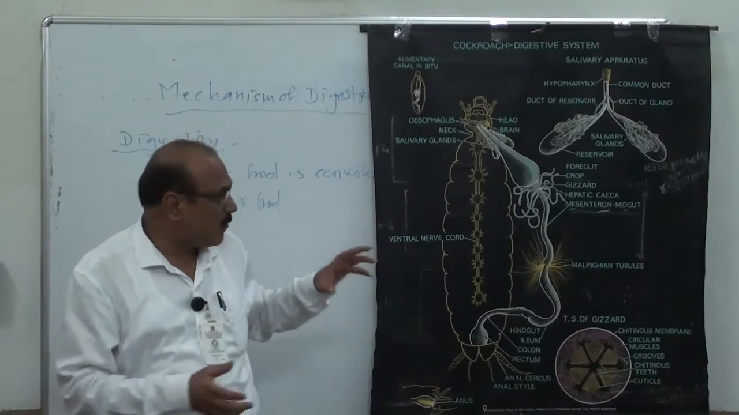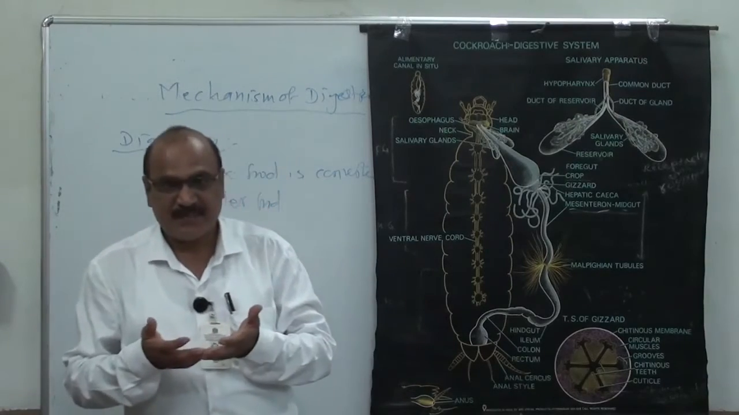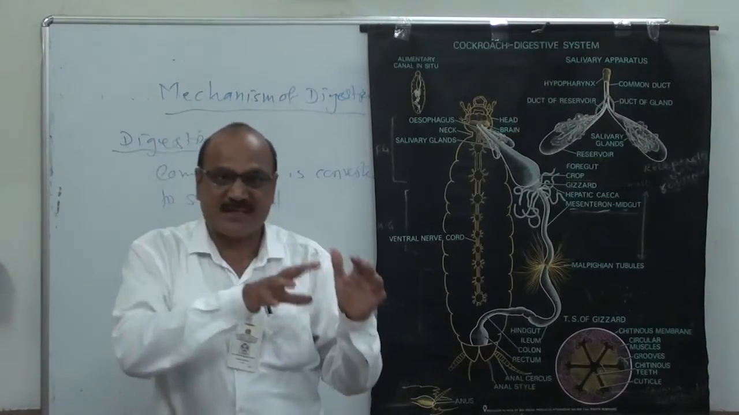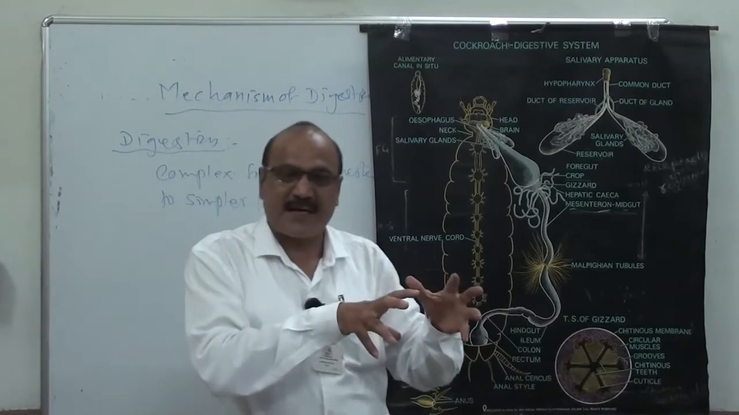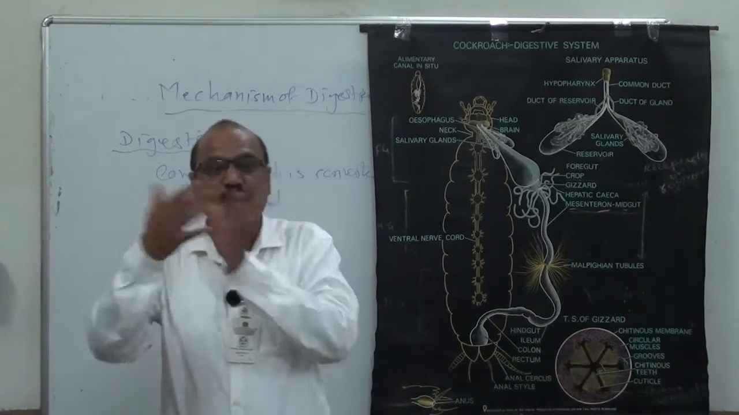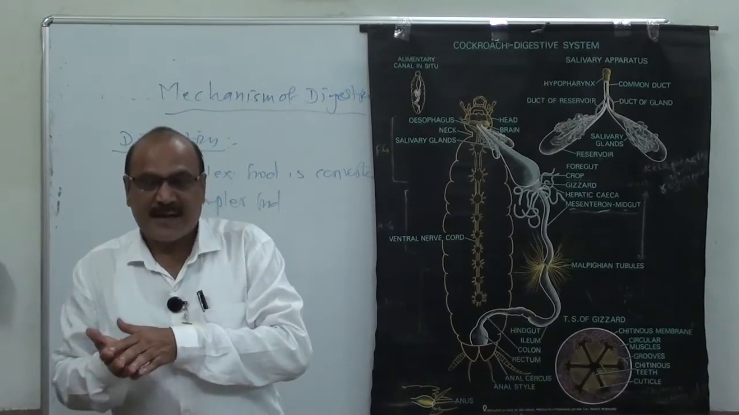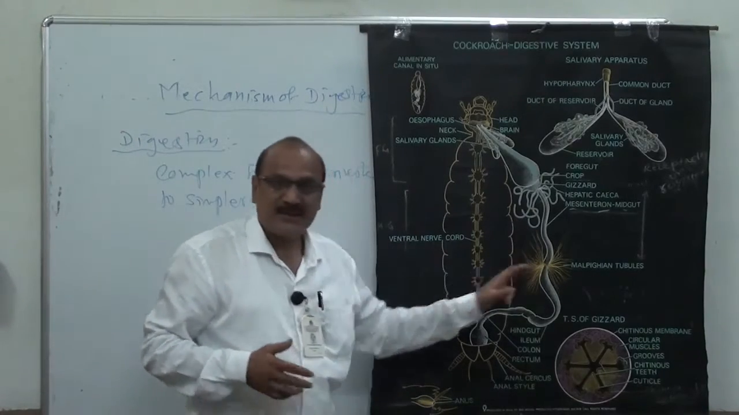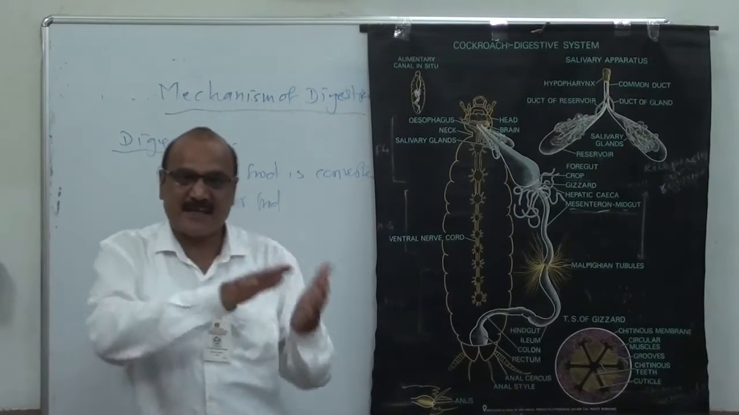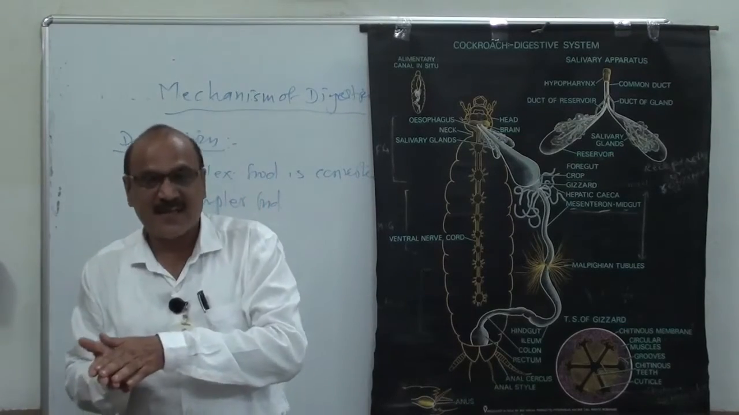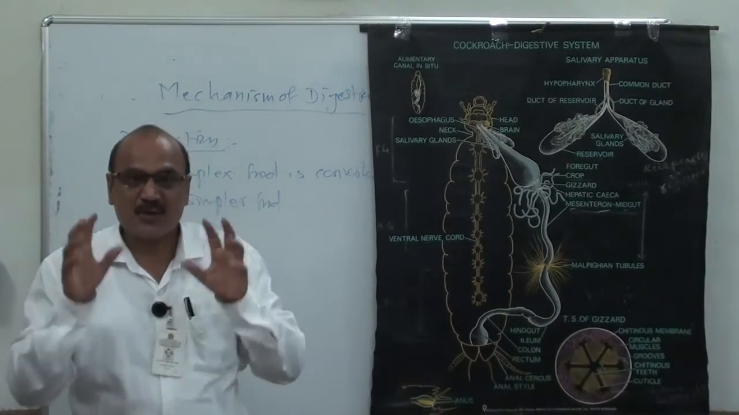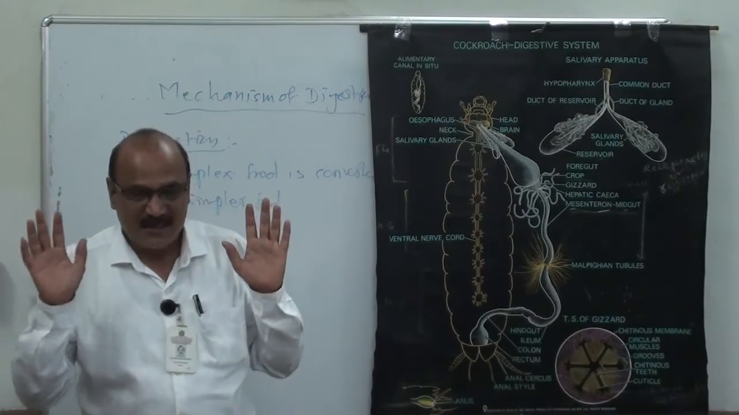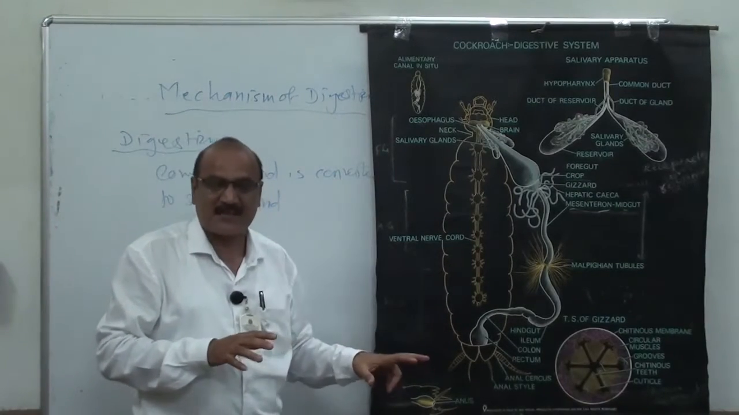In short, the complex food is starch. The amylase enzyme acts on starch, this polysaccharide, a complex food, and converts it to disaccharides. And disaccharides will be digested in the midgut. These disaccharides get converted to monosaccharides, and monosaccharides are the soluble substances. This is how the digestion of carbohydrates takes place.